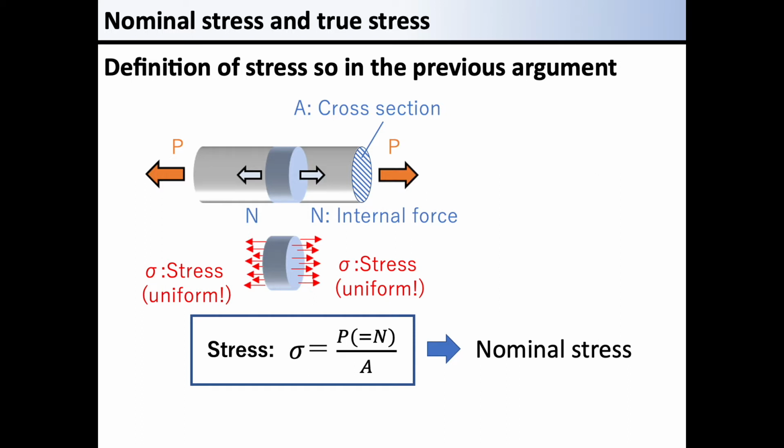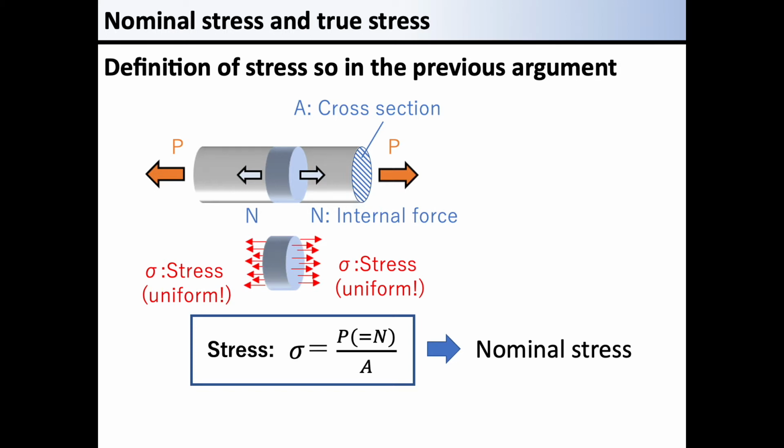This stress is called the nominal stress. In reality, however, the calculation is not strict. The cross-section area changes as a function of time as the material is stretched. Now, we assume that the original cross-section area is A0, in which no load is acting on the material.